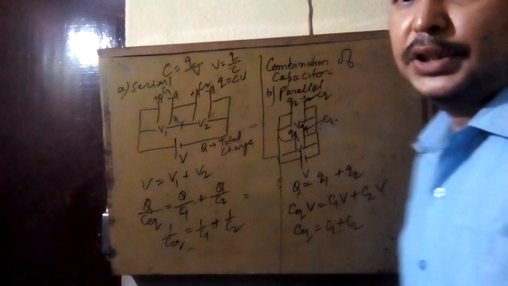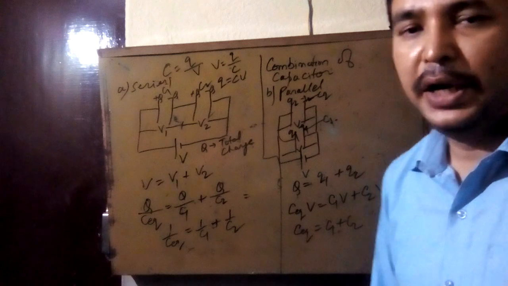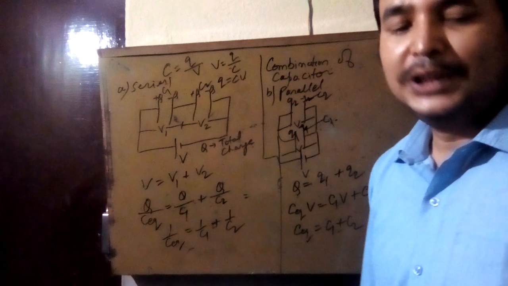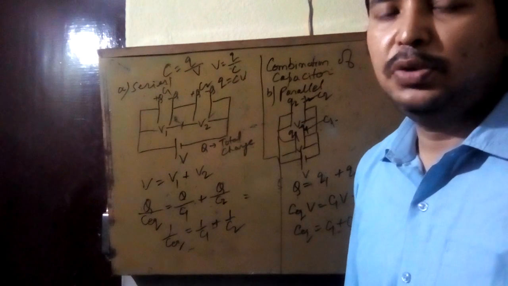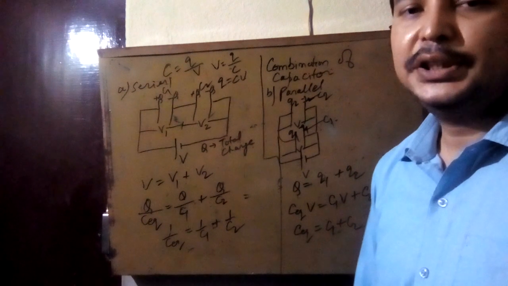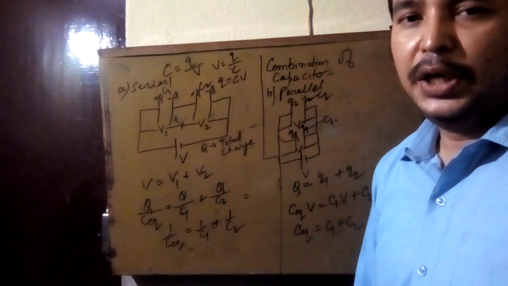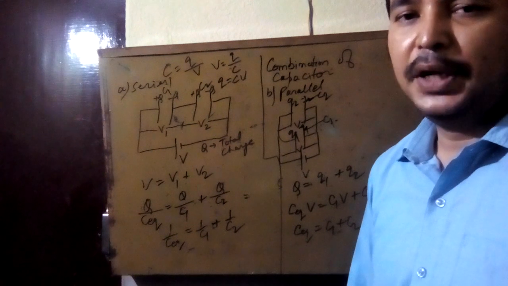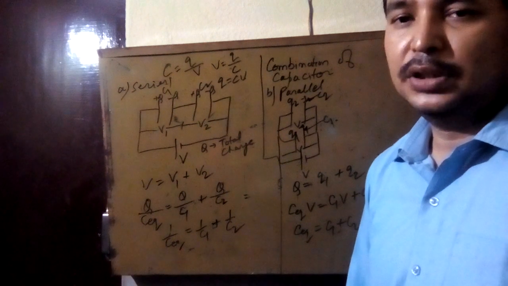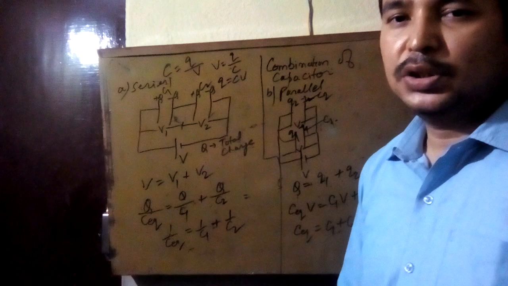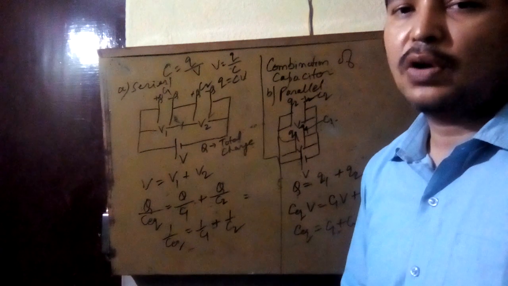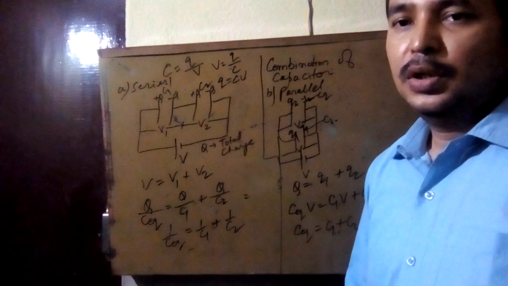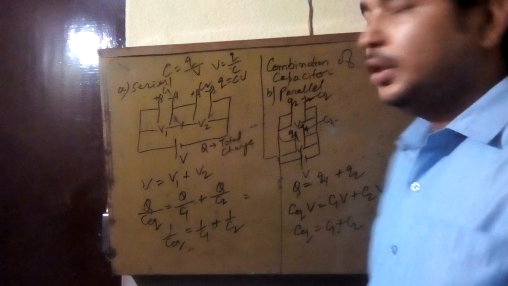So what is the basic thing you have to keep in mind, that in parallel the total charge coming from the battery is distributed among the various capacitors, and the voltage of the battery appears across the capacitors. The potential difference across the battery is equal to the potential difference across all the capacitors arranged in parallel. So that's all in this class.